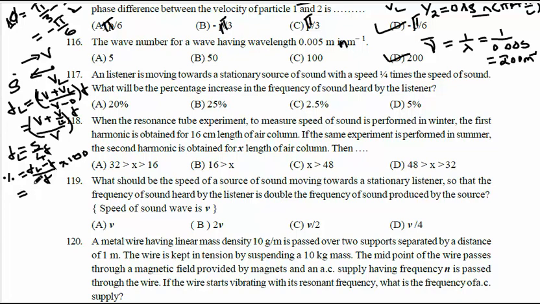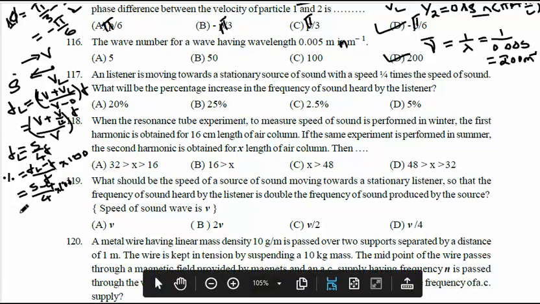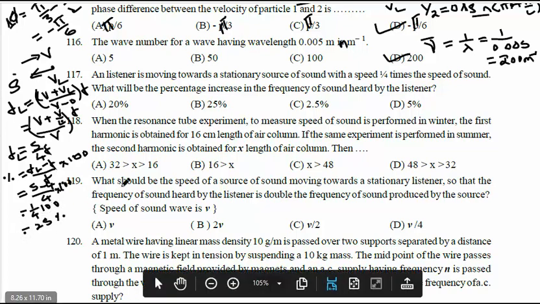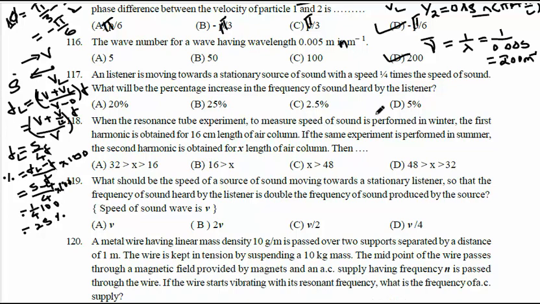FL minus F is 5 minus 4 divided by 4, into 100. So if you count this, 1 by 4 into 100 means 25%. So what is the percentage increase in the sound? The percentage increase in the sound is 25%, which means B is the correct option.